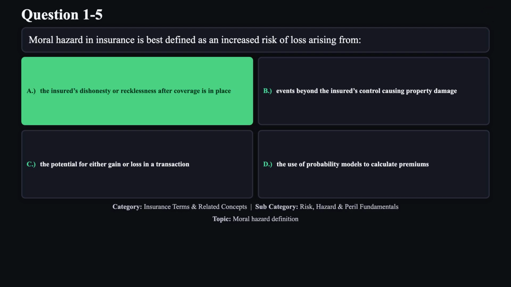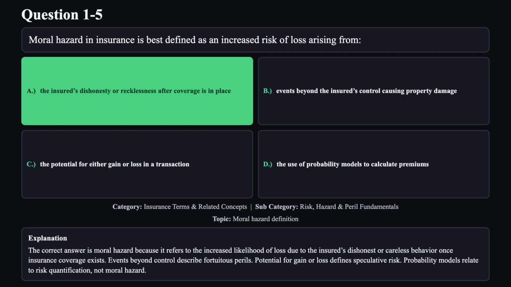The correct answer is A. The correct answer is moral hazard because it refers to the increased likelihood of loss due to the insured's dishonest or careless behavior once insurance coverage exists. Events beyond control describe fortuitous perils. Potential for gain or loss defines speculative risk. Probability models relate to risk quantification, not moral hazard.